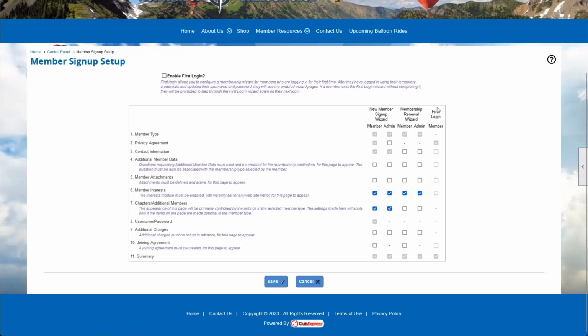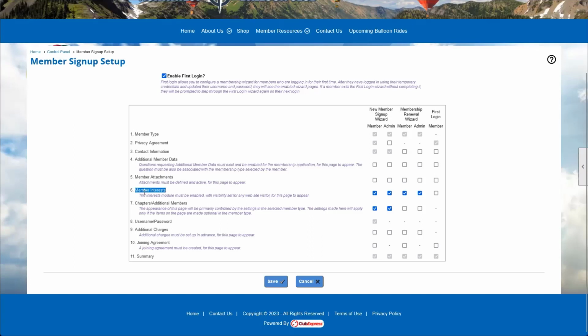And you'll notice over on the right-hand side here, I've got this column for first login that gets disabled and enabled depending on whether I check this option up here. So I'm going to go ahead and check that option just for now because I like to have that on. But then what we see here is all the different steps that someone might go through whenever they are either joining as a new member, renewing their membership, or the first time they log in as a member. We get all the options here, and you'll see step 6 on this list is member interest.